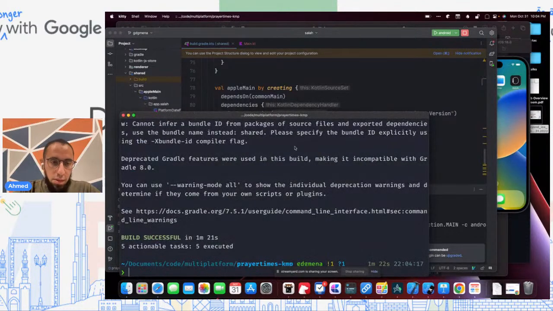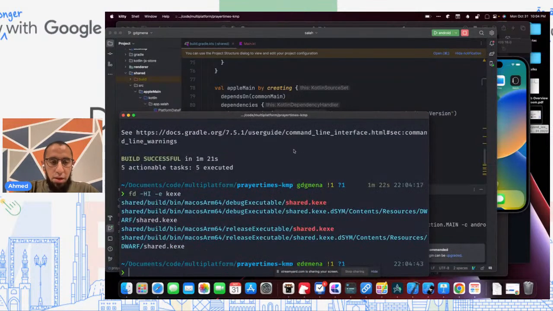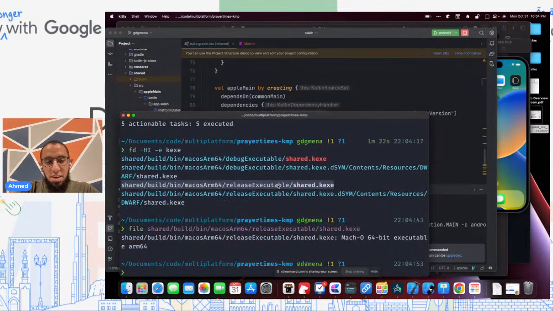And so let's see. Okay, so it's done. Actually, what it'll do is it'll generate a KXE file. And so you can see there's one here. There's a release executable shared.kxe and debug.kxe. If we do file on this file, you see it's a 64-bit executable ARM64.